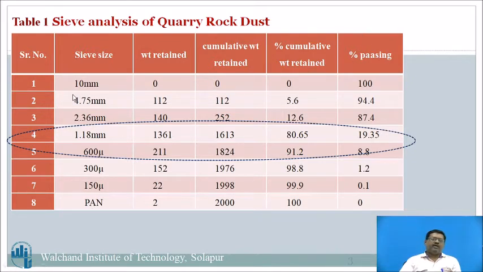In this sieve analysis, this encircled portion is the 4th and 5th serial number, in which the sieve sizes are 1.18 mm and 600 micron. The percentage passing for 1.18 mm is 19.35, and for 600 micron it is 8.88. So this is the problematic issue for this quarry rock dust at 1.18 mm and 600 micron.